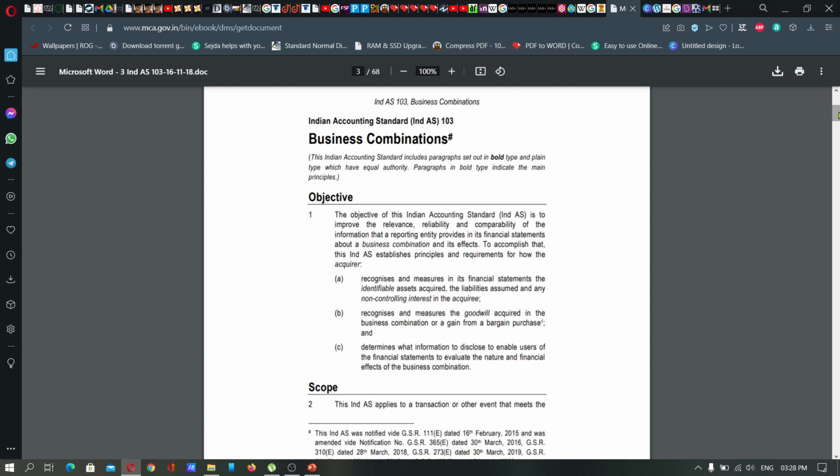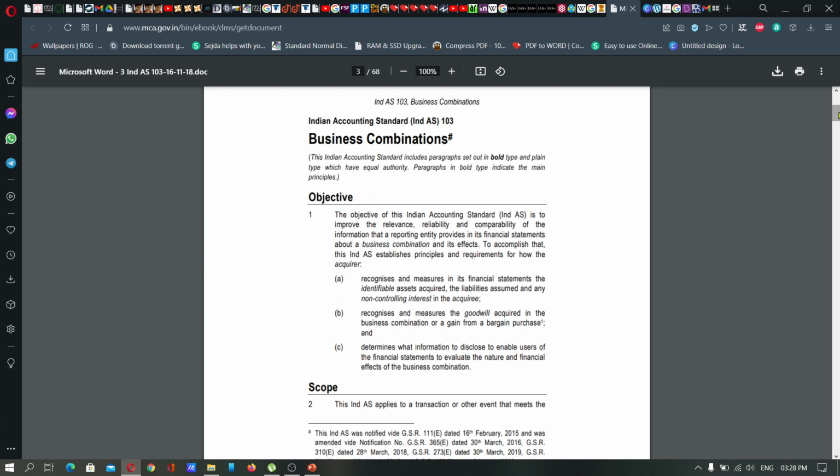So whenever there is a transaction relating to business combination, it includes any transaction that comprises a parent company, subsidiary company, joint ventures, takeover of one company by another, or two or more companies joining together. When such kinds of transactions or business deals occur in a company or in a business, Ind AS 103 basically deals with such kinds of transactions. It is given as business combination,